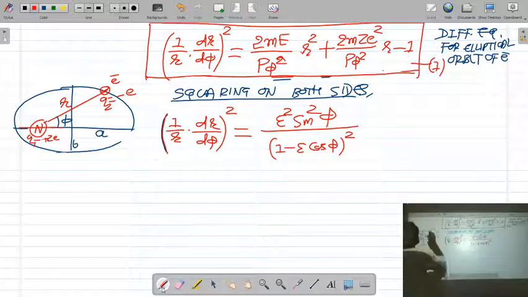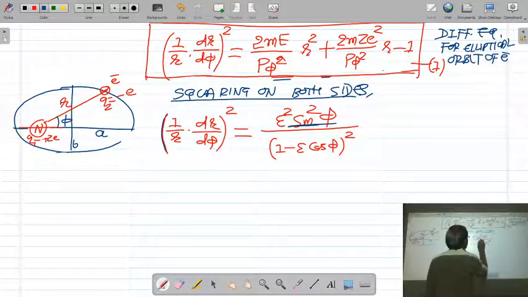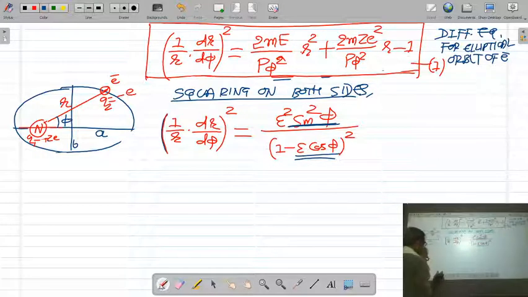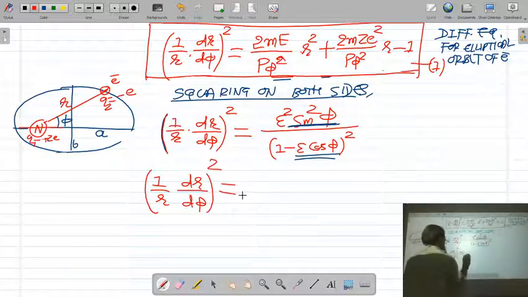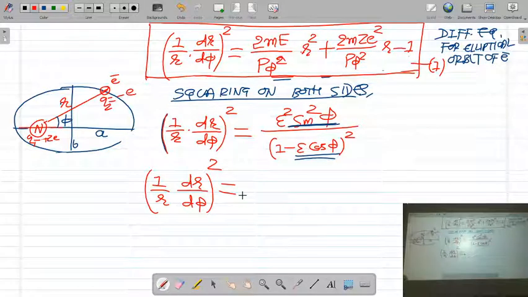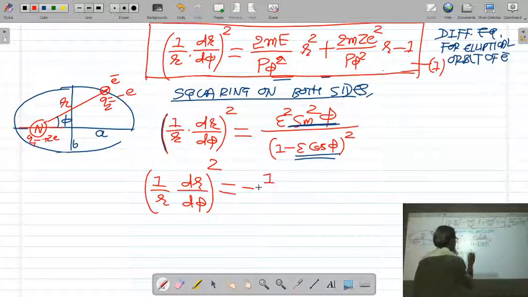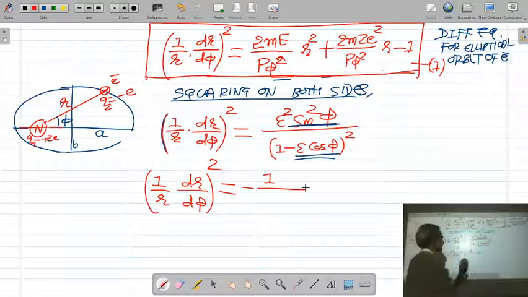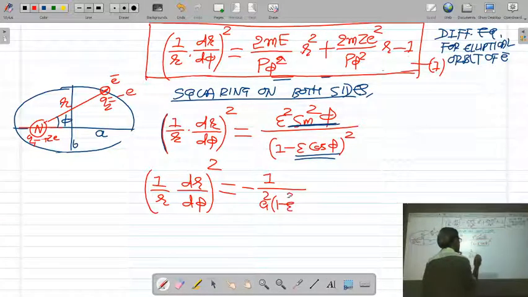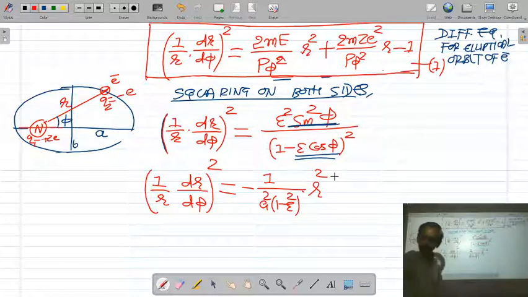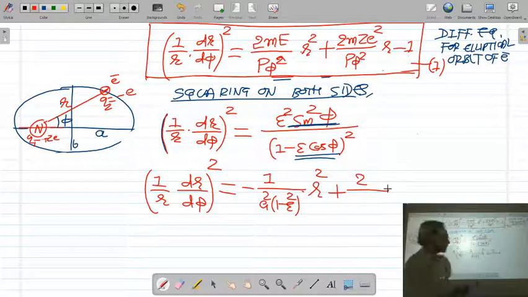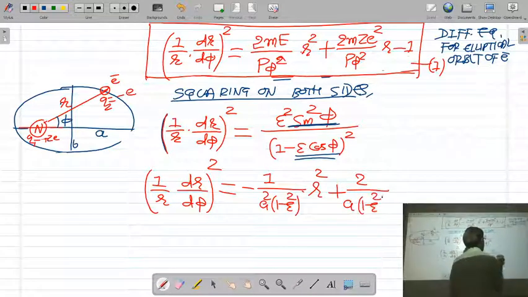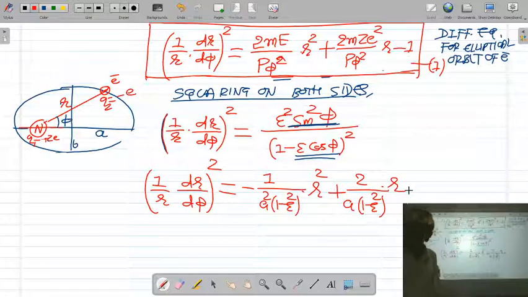In this equation, if you put the value of epsilon sin phi and epsilon cos phi, you will get 1 upon r dr by d phi whole square is equal to minus 1 upon a square into 1 minus epsilon square into r square plus 2 upon a into 1 minus epsilon square into r minus 1.